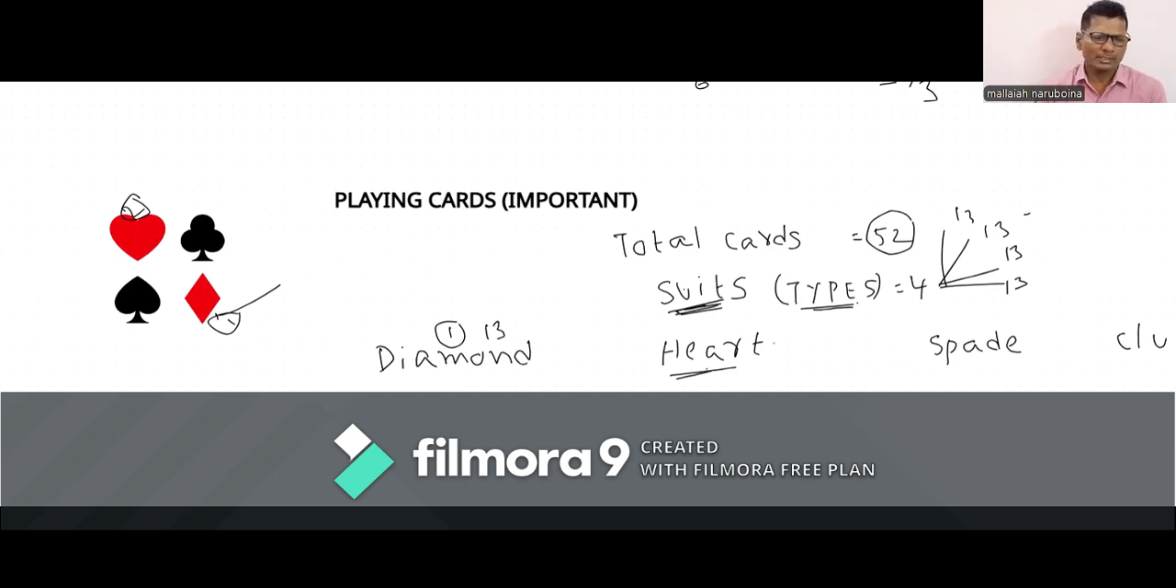Then spade. This is the diagram of spade. This third one, spade. So spades are 13. Finally, we have club. This is club. The symbol of club is this one. So we have 13 clubs. Diamonds, hearts, spades, clubs. These are called suits. Each suit is having 13 cards.